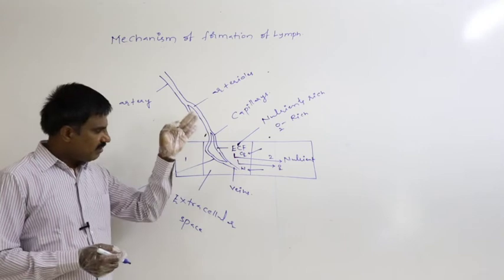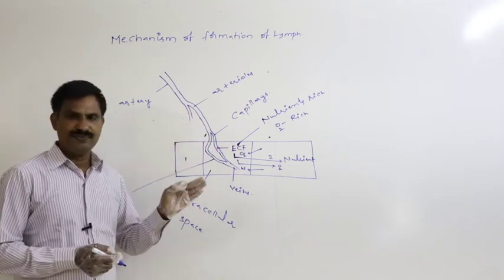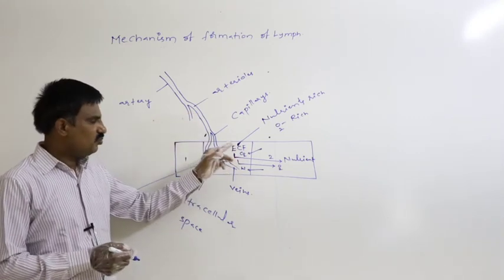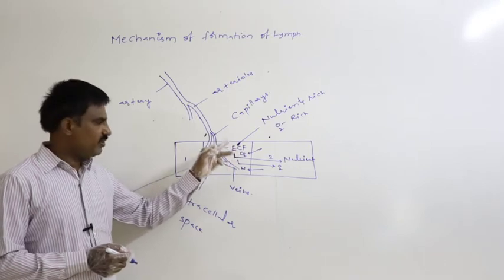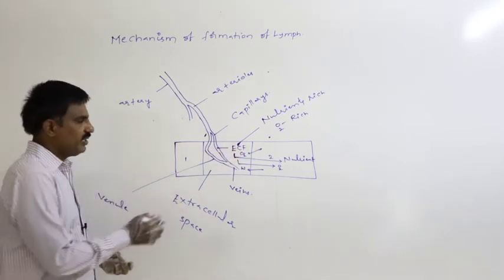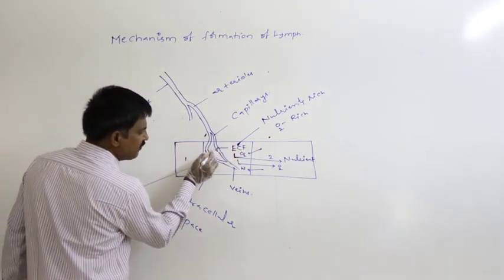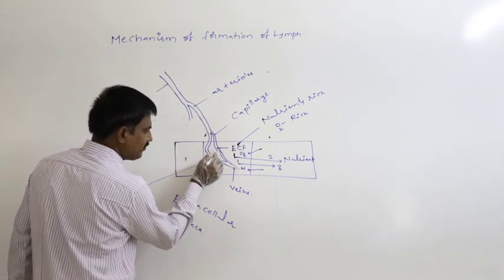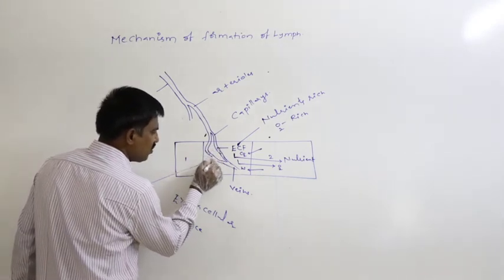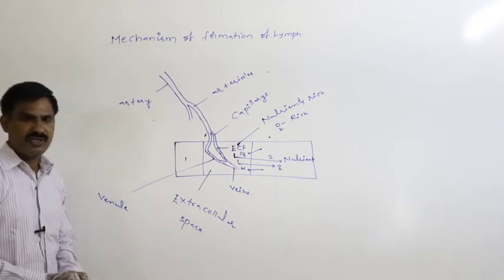At the time of completion of exchange of this O2, CO2, nutrient, waste between the ECF and the tissue, remaining blood which is present in capillaries reaches to venule.